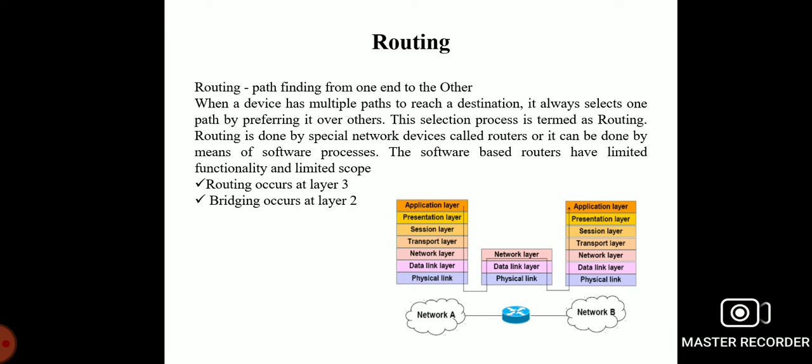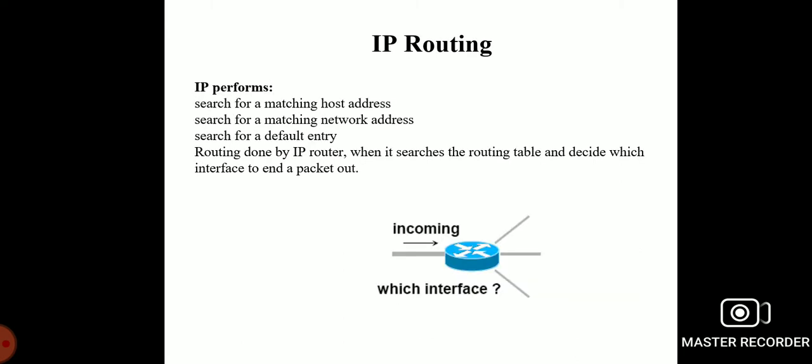Now we can move on. What is Internet Protocol routing? So in IP routing, it searches for a matching host address, it searches for a matching network address, and it searches for a default entry from source to destination. The routing is done by the IP router when it searches the routing tables and decides which interface to send a packet out.